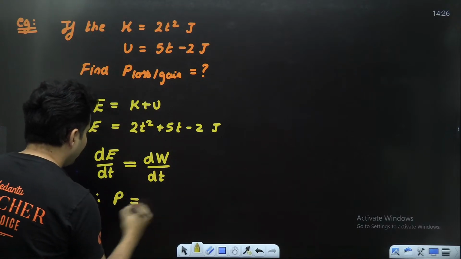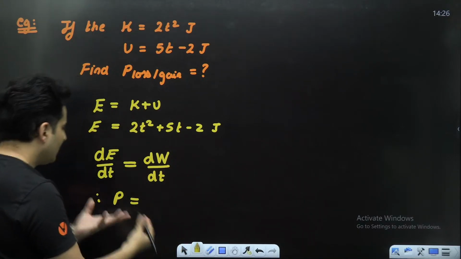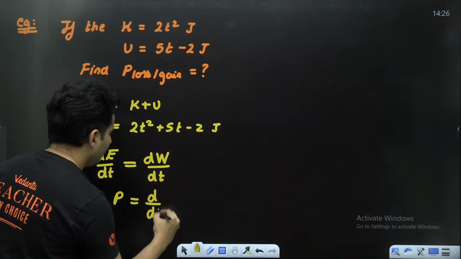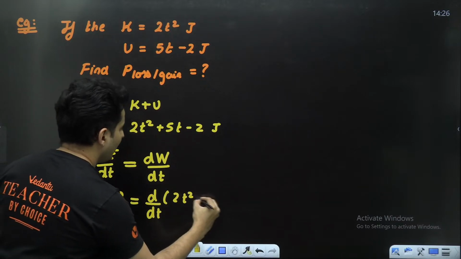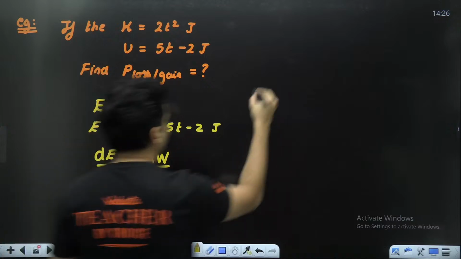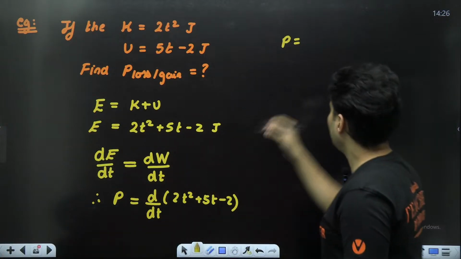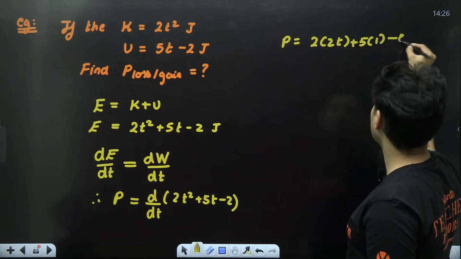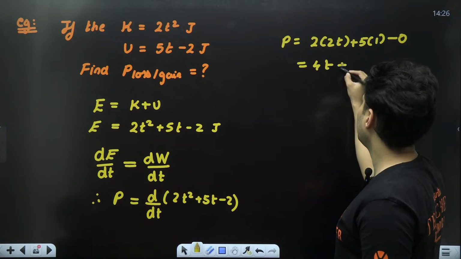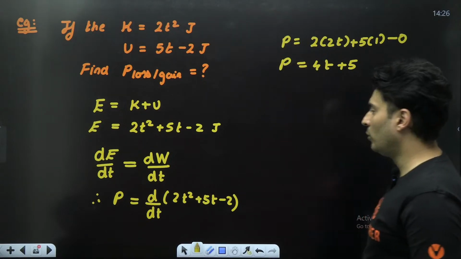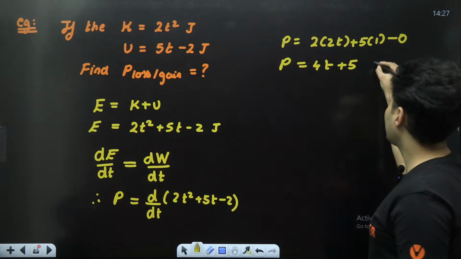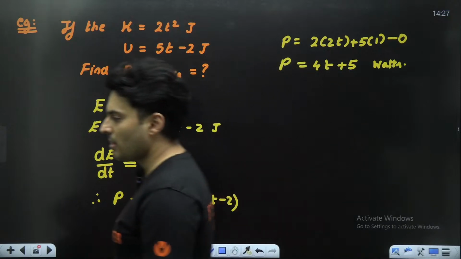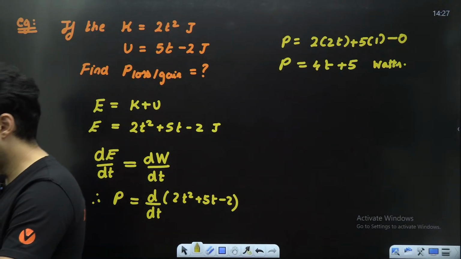Now, if I differentiate this, dE by dt, the rate at which energy changes will also be the rate at which work is done. Therefore, the power which is gained or lost, dW by dt, will also be dE by dt, which means you just have to take the derivative of 2t squared plus 5t minus 2. The derivative of 2t squared is 2 into 2t, plus 5 into 1 minus 0. So it will be 4t plus 5. That is the power being consumed as a function of time. As simple as that. Clear?